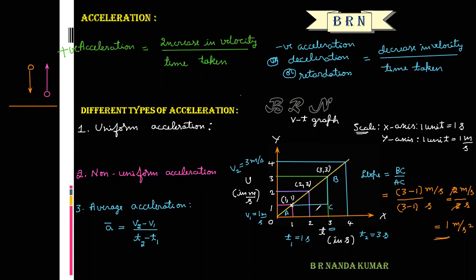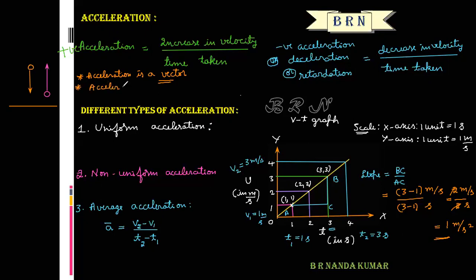Actually, the slope of this graph gives acceleration, in meters per second squared. So this is the SI unit of acceleration. Acceleration is a vector. This point is also very important. Acceleration is a vector physical quantity because it has both magnitude and direction. Acceleration can be positive or negative or zero.